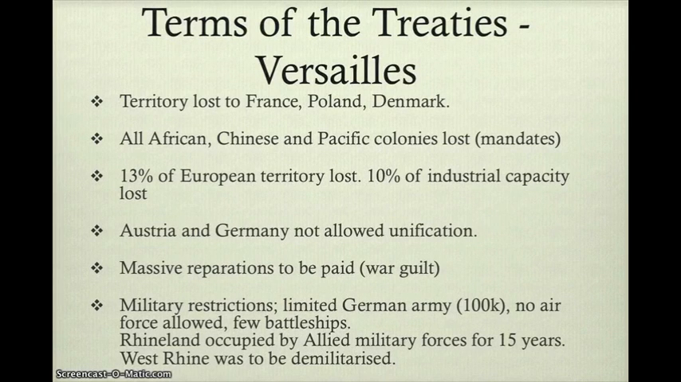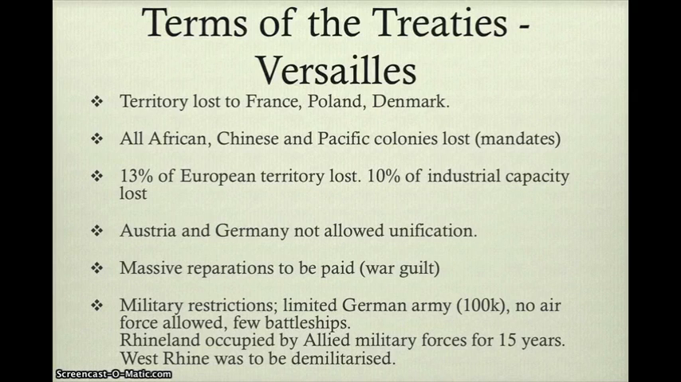So this was the treaty conducted in regard to Germany, and for many people it was deemed a very, very tough and harsh peace treaty. For example, Germany lost territory to France, Poland and Denmark. In fact, they lost 13% of the European territory, along with 10% of their overall industrial capacity. All the African, Chinese and Pacific colonies were lost and managed by a system called the Mandate System that we'll cover in a later video.